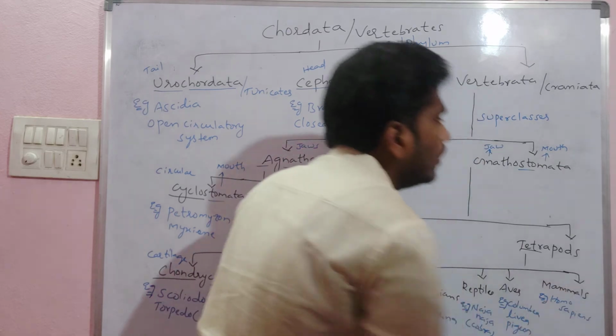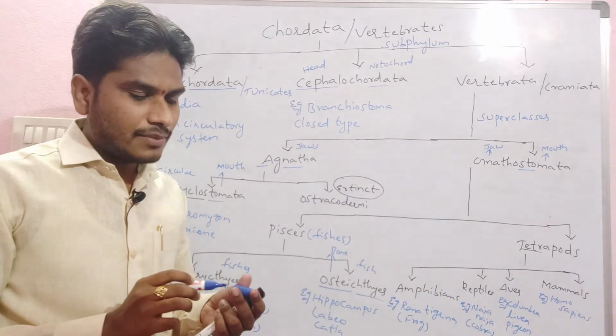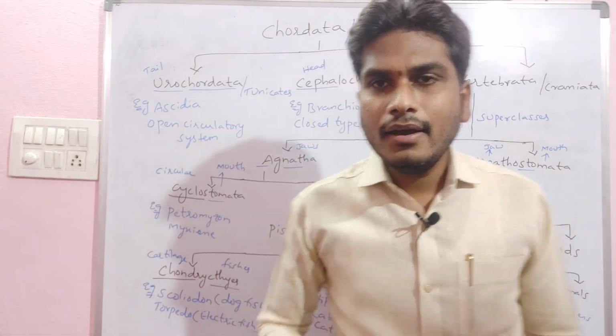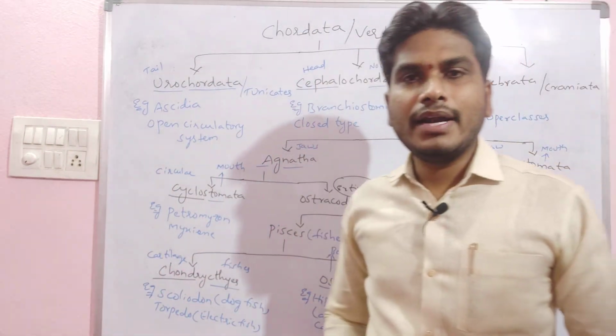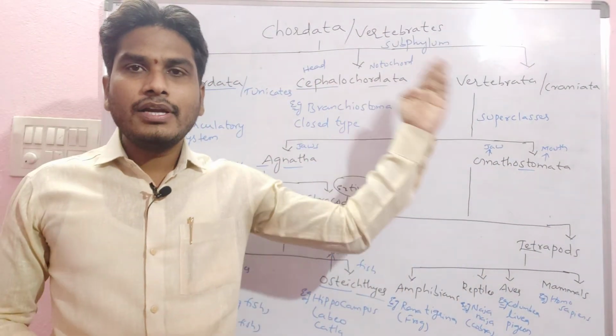Now this is about the classification of the chordata. Again we will discuss the chordata, just an outline of the classification here. The phylum Chordata we are dividing into three subphyla: the Urochordata, Cephalochordata, and Vertebrata.